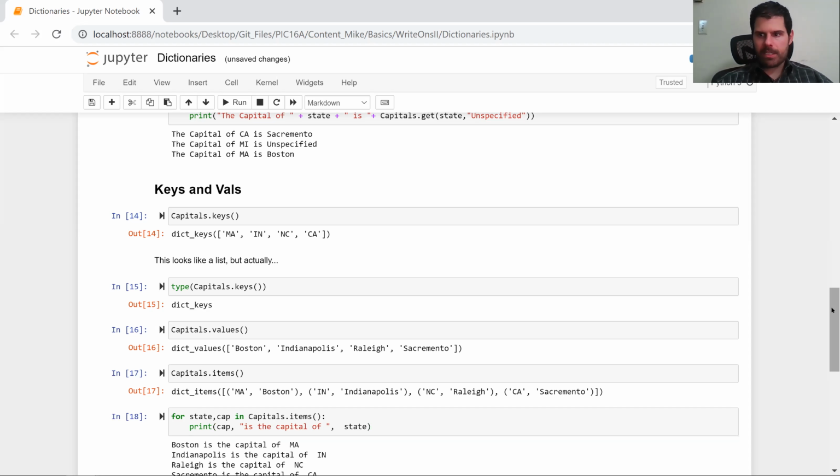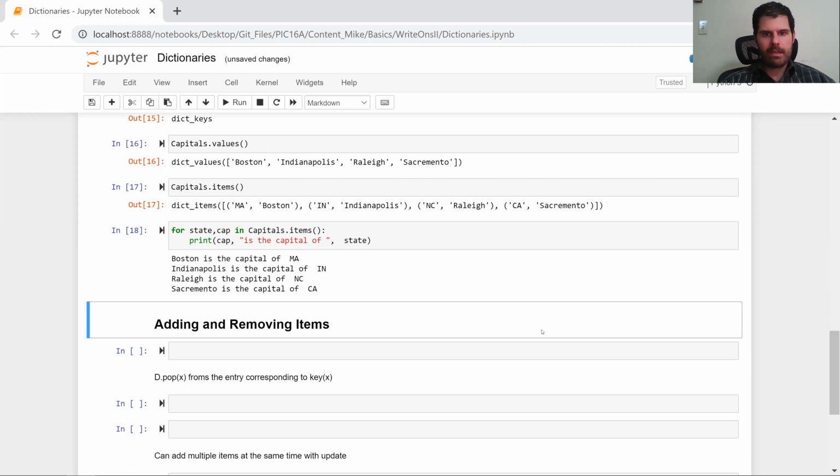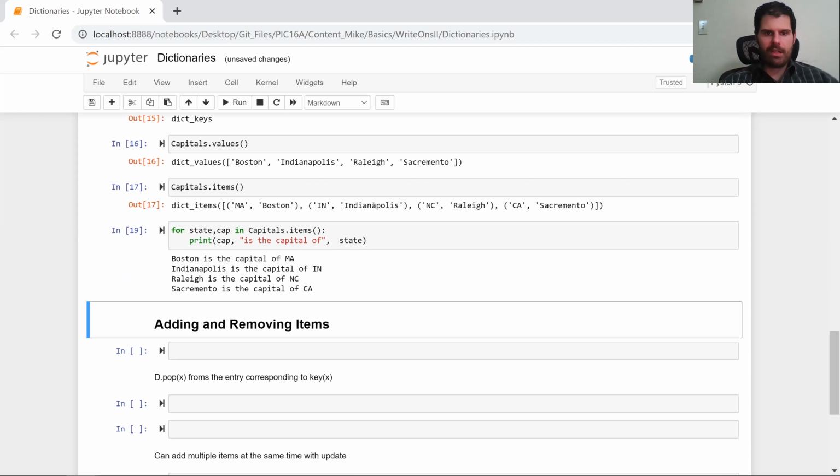And so then we print Boston is the capital of Massachusetts, Indianapolis is the capital of Indiana, Raleigh is the capital of North Carolina, and Sacramento is the capital of California. There's one extra space there, so let's make it look a little bit prettier. But yeah, this works great. Using the key value pairs is probably the best way to loop over dictionaries and to use the interaction between the keyword and the value that it takes.